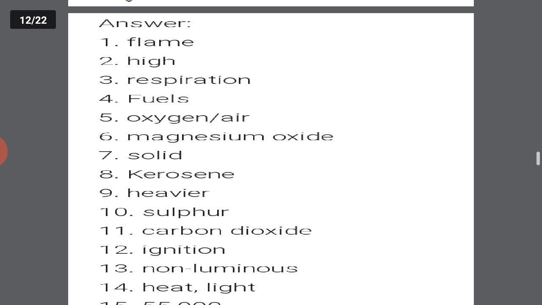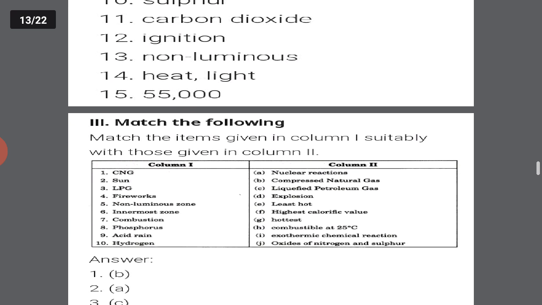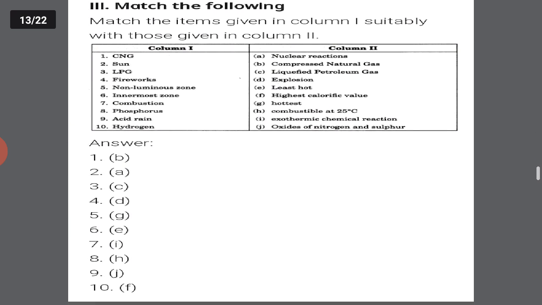You can see the answers also of all these questions. Now match the following. Okay. CNG, you can see option B, compressed natural gas. Sun, you can see with A, nuclear reaction will take place in sun. LPG, liquefied petroleum gas. C will be the right combination or match. Okay, non-luminous zone is the hottest zone. Okay.